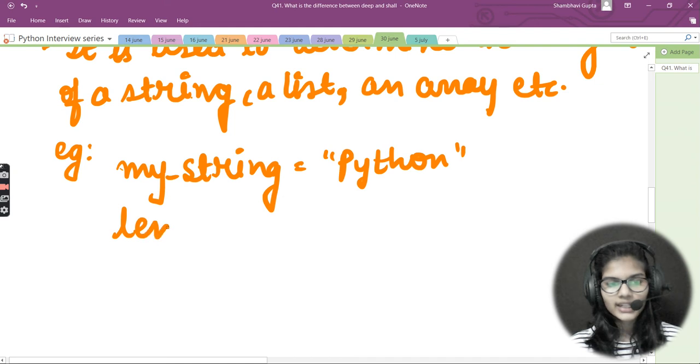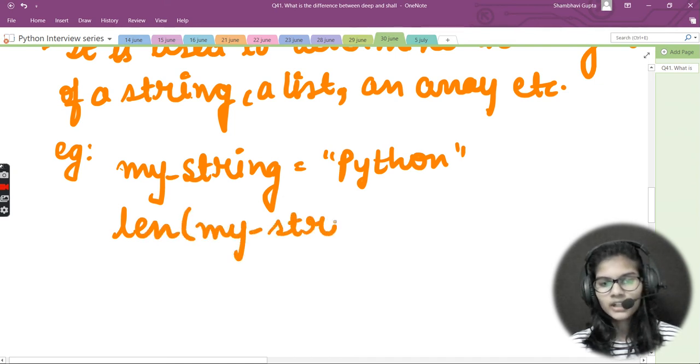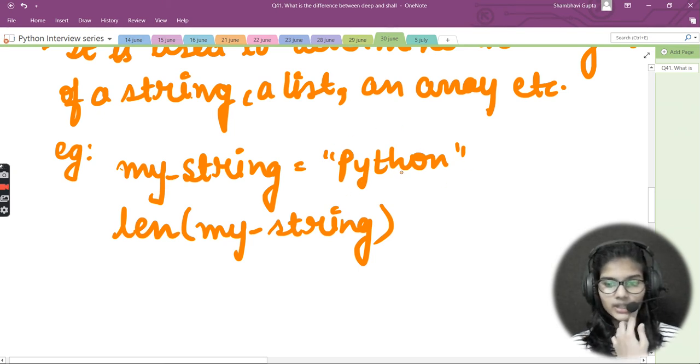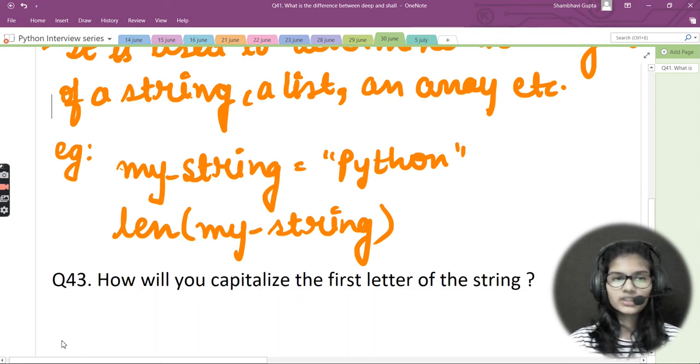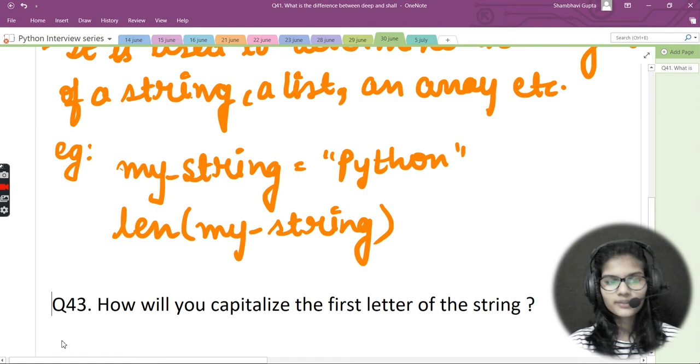Now I write len, and inside it I write the name of the variable for which I want to find the length, which is my_string, because in that I have stored Python. As soon as you write this program and run it, you will get the desired length. I hope I made clear how we use the length function and what its use is.